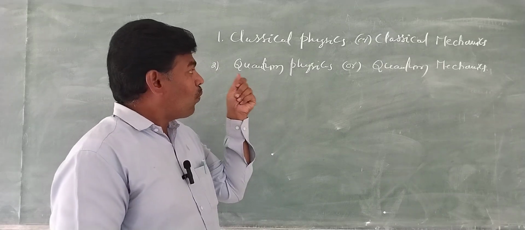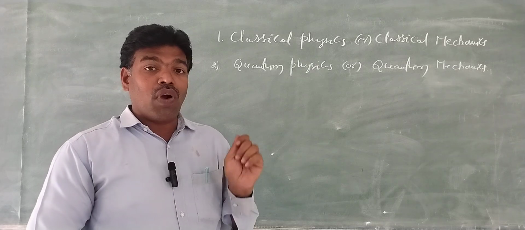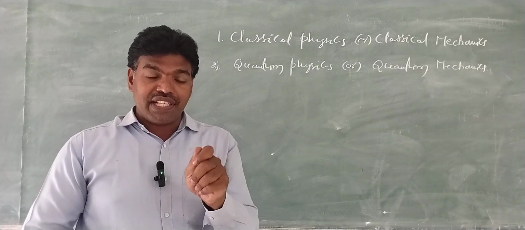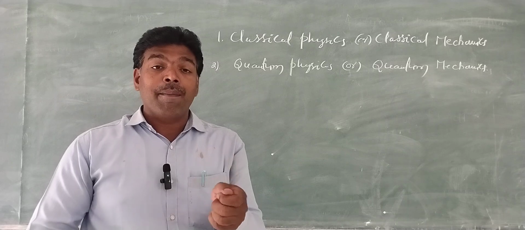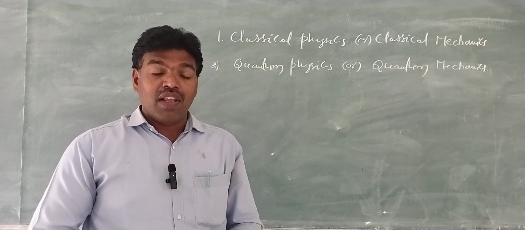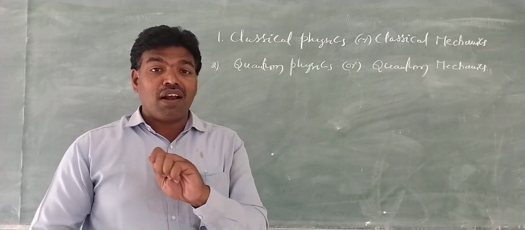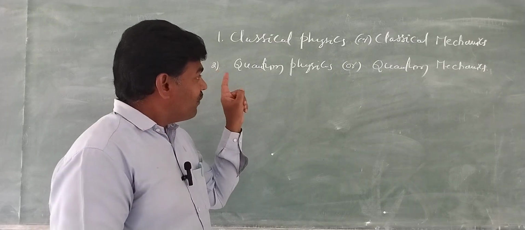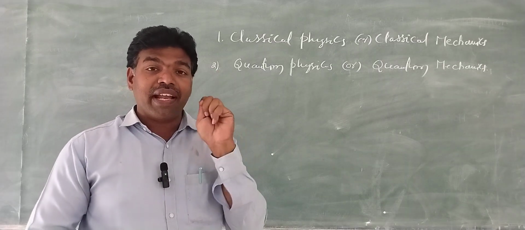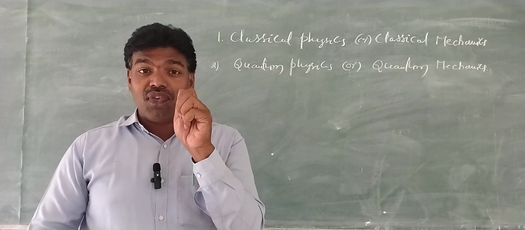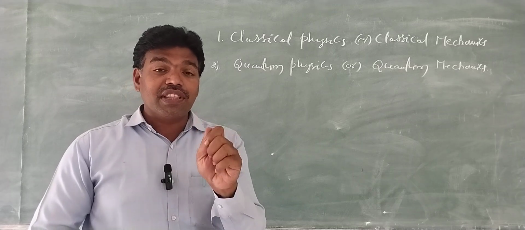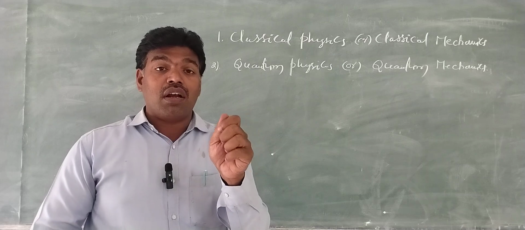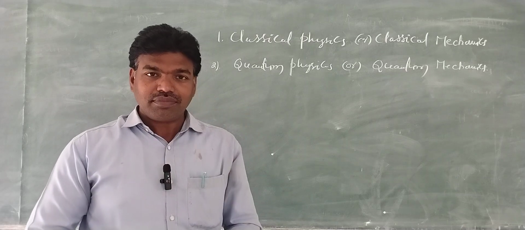Whereas quantum physics or quantum mechanics is a branch of physics that deals with micro objects where Newton's laws do not hold good. I repeat, quantum mechanics deals with micro objects where Newton's laws do not hold good.